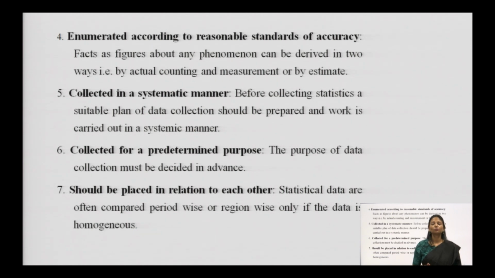Estimation is, we don't know how many people will come for a buffet in a conference, or we cannot find out how many people will turn up if there is some political rally. So, we can estimate how many heads will be there. So, it is according to some reasonable standard of accuracy that we are supposed to plan everything when we are talking about statistics. Collected in a systematic manner. Next, before collecting statistics, a suitable plan of data collection should be prepared and work is carried out in a systematic manner.